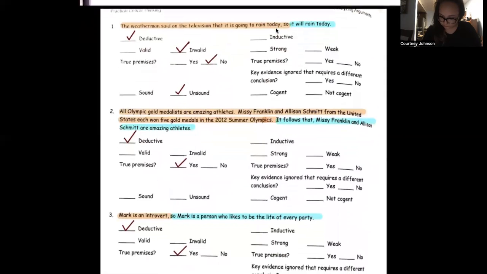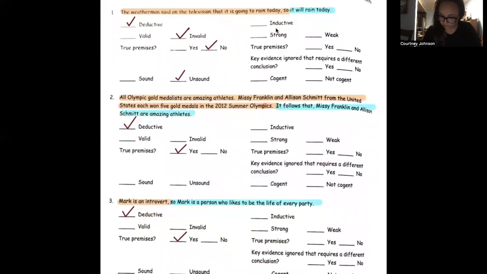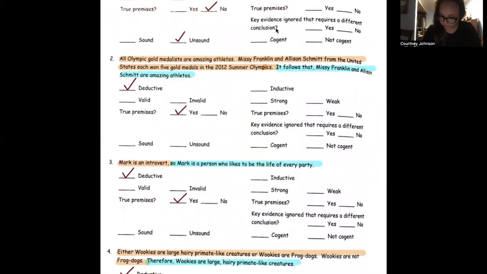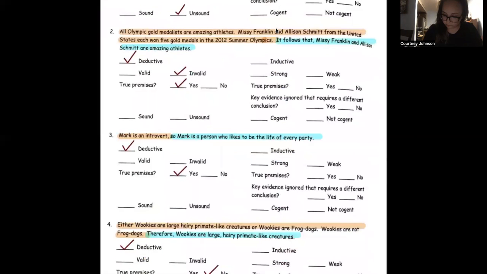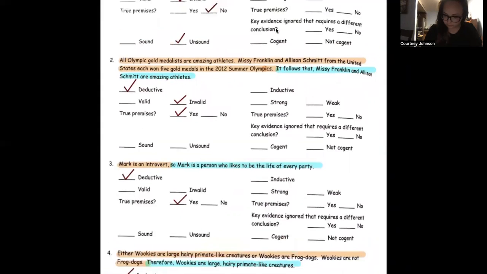For the next one, I said it was deductive. All of these premises were true, so I'm going to assume that they are all true. Is it possible for the conclusion to be false? So they could be not amazing athletes, so I would say yes, it is possible for it to be false, so it could be invalid. The premises were true, and then this one would therefore be, you don't even mark unsound or sound because it is invalid.